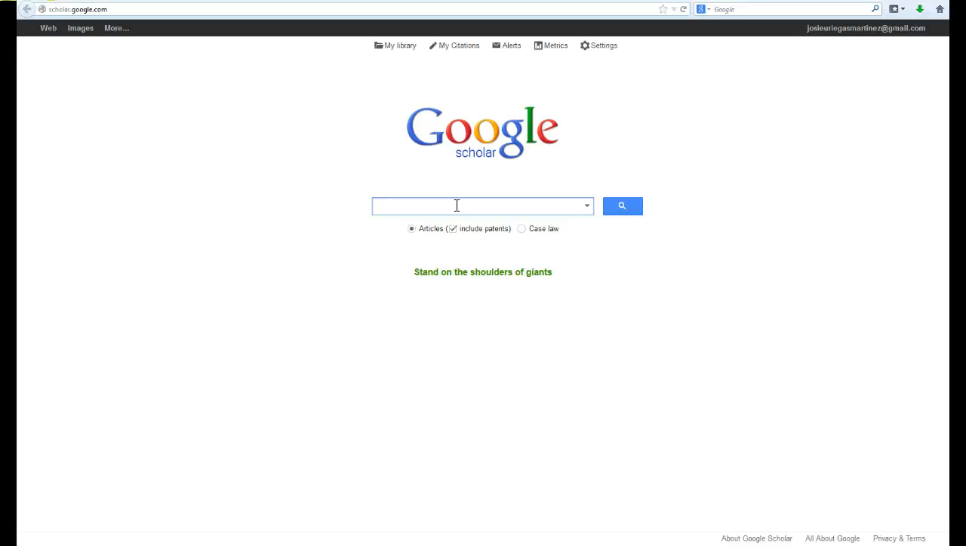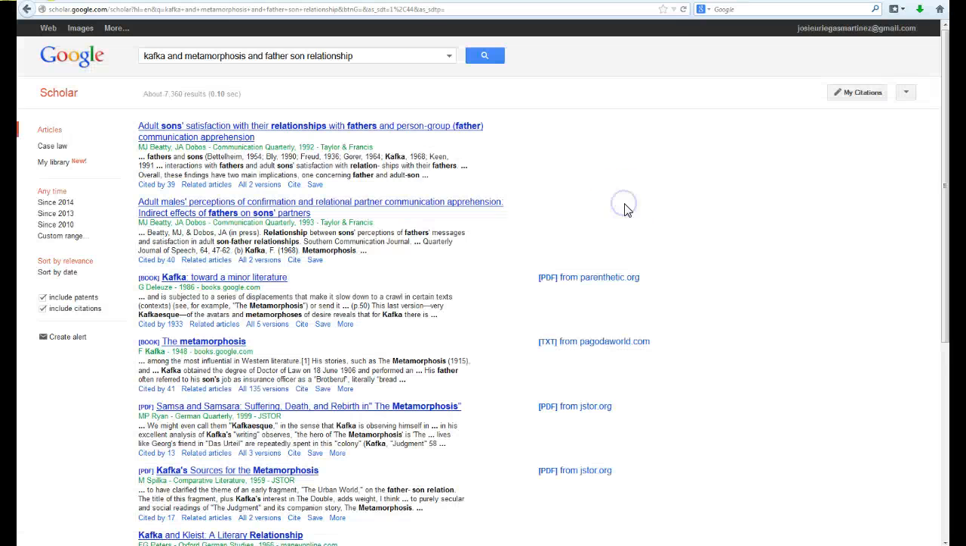Let's say that I continue with one thing I don't like about this that they changed, that you can't do an advanced search to start with. You can do an advanced search a little bit later on, and I'll show you how to do that. But let's start with Kafka and metamorphosis and father-son relationships. You can see that I've tried this already. All right, so let's search it. And this is what it brings back.